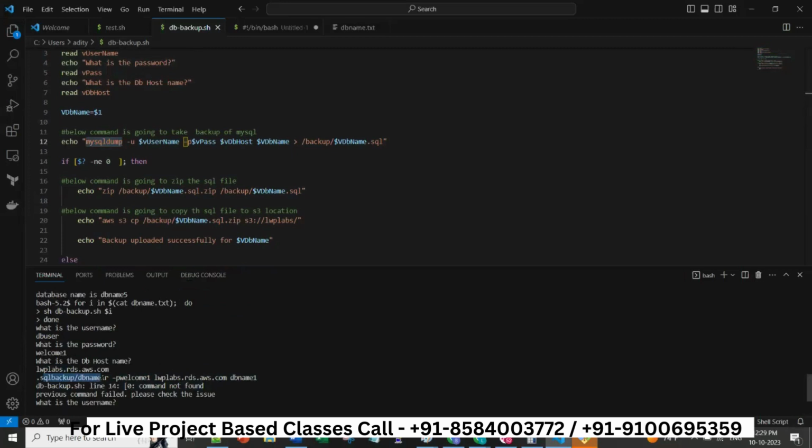It's saying SQL backup, db name 1 minus rp. Something is erroring out. Here only it is erroring out. Let me see, line number 14.